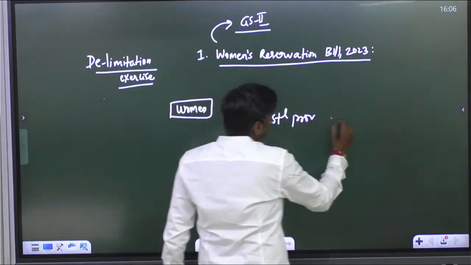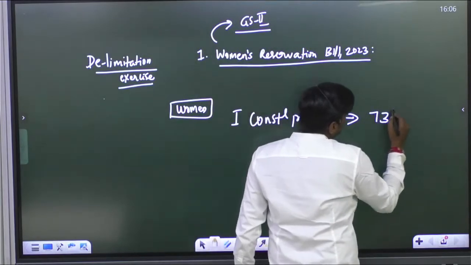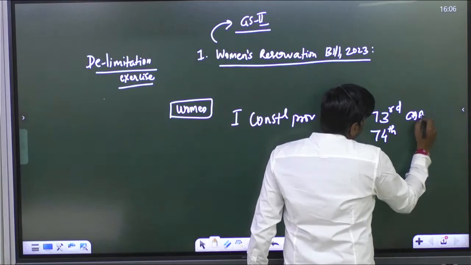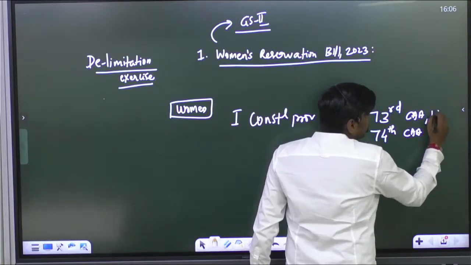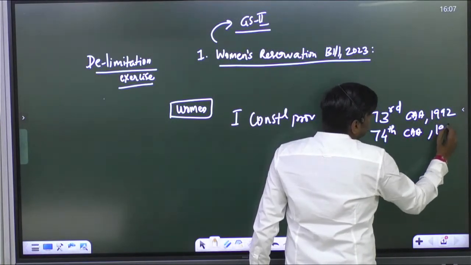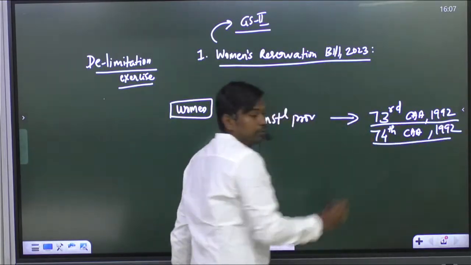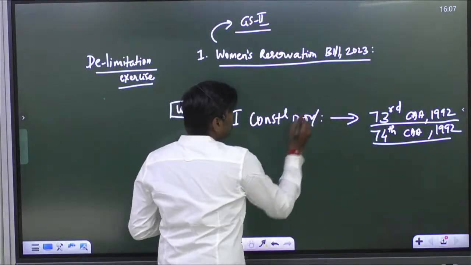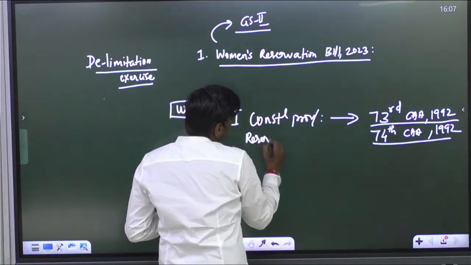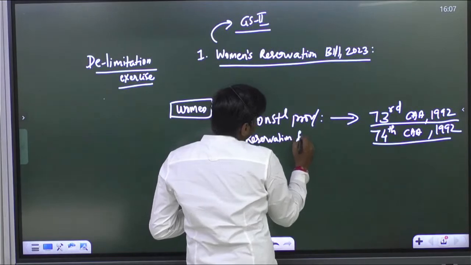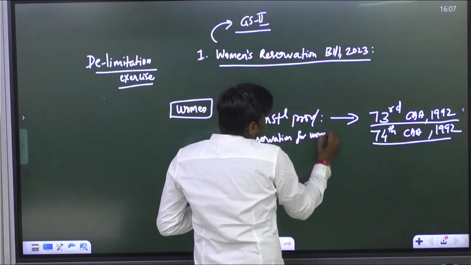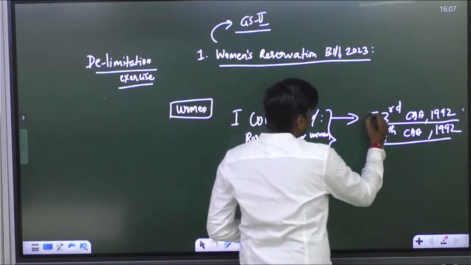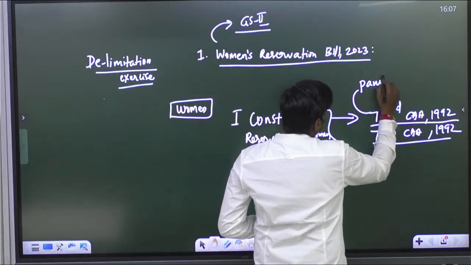First time it was given through the 73rd and 74th Constitutional Amendment Act. Kindly write it. Which is the year? 1992. CAM means Constitutional Amendment Act. So that is the first constitutional provision which provided reservation for women. Where did it provide? Especially in panchayats and urban local bodies. So this is on panchayats.